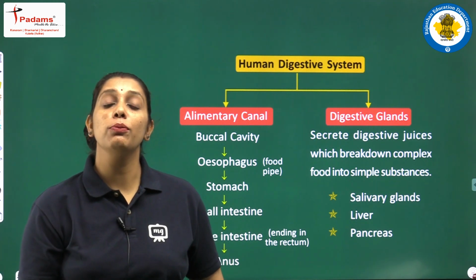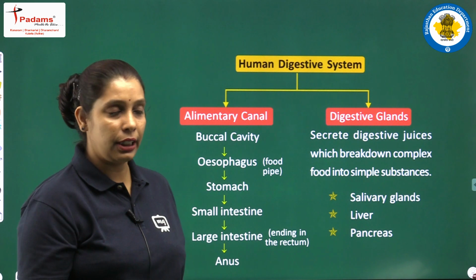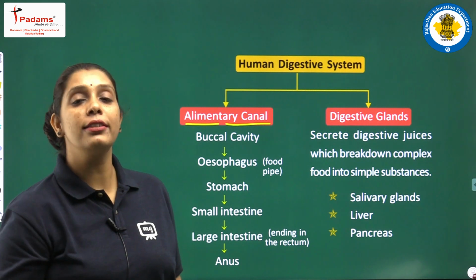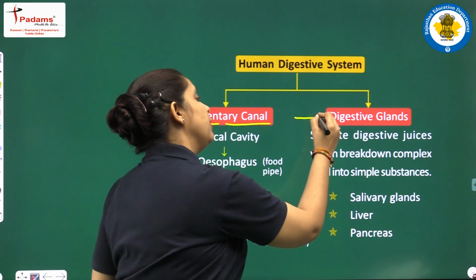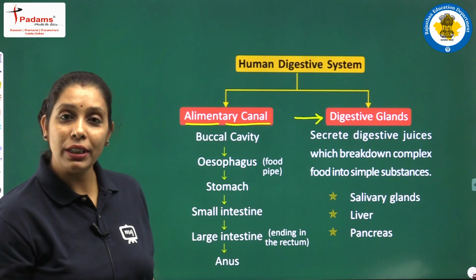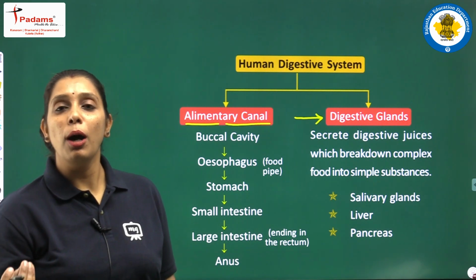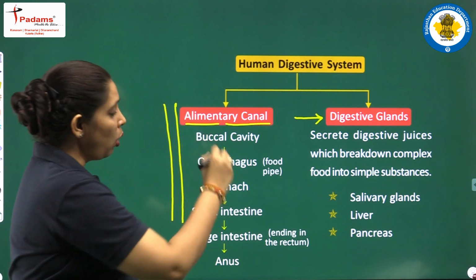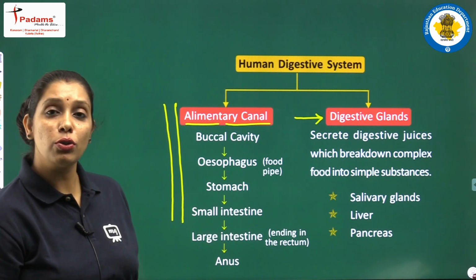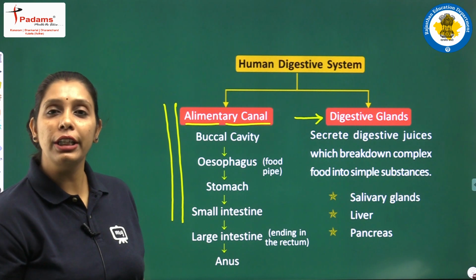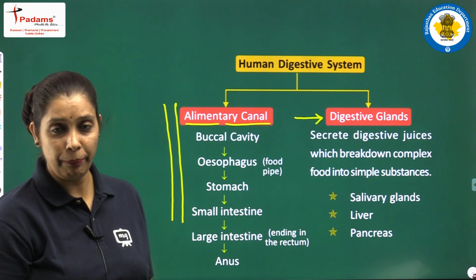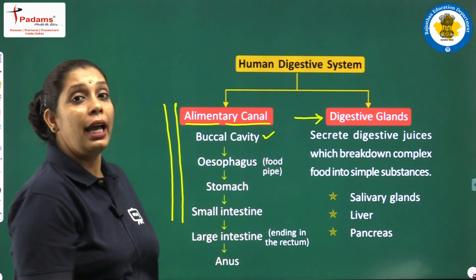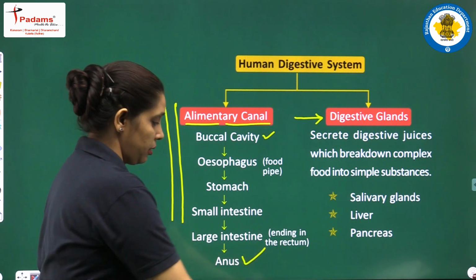बेटा, ह्यूमन डाइजेस्टिव सिस्टम को हम मेनली 2 पार्ट्स में डिवाइड करते हैं. फर्स्ट पार्ट इज नॉन एज एलिमेंट्री कैनाल, और एलिमेंट्री कैनाल से एसोसिएटेड होती हैं सम डाइजेस्टिव ग्लैंड्स. ओके. What is alimentary canal? In humans, a muscular long tube-like structure is there, which is known as alimentary canal, and it is near about 10 meters long. Okay. This alimentary canal starts from the buccal cavity and ends into the anus.